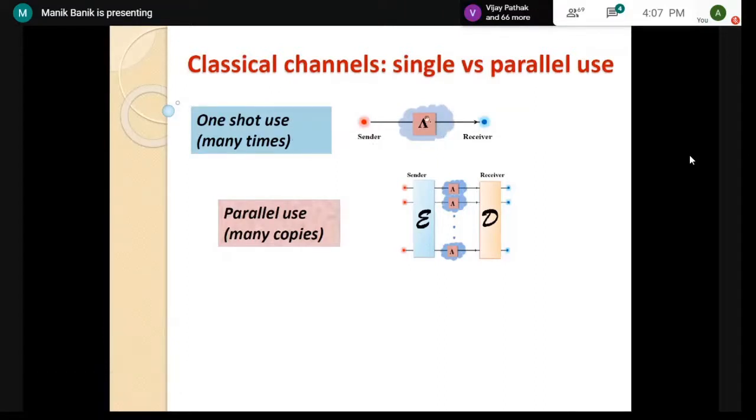Another scenario we can consider is that we have identical copies of the same channel and we put them in parallel. On all these parallel copies, we use a global encoding function and a global decoding function. Now we can ask whether these two different ways of using the channel are similar or different.